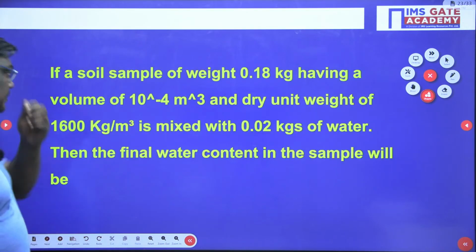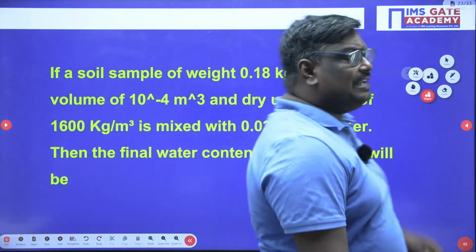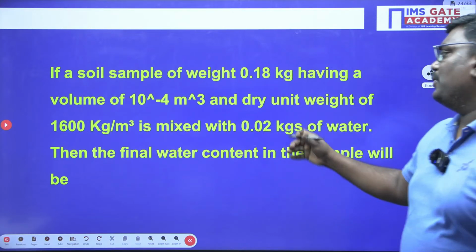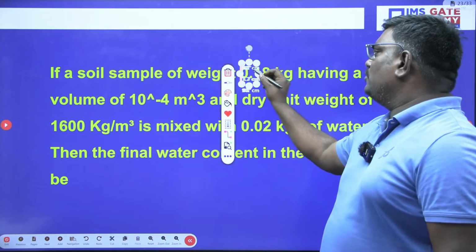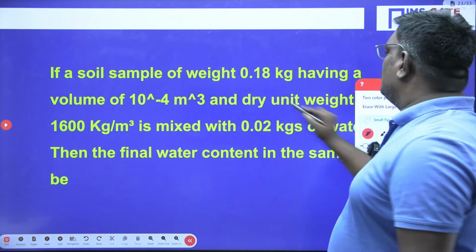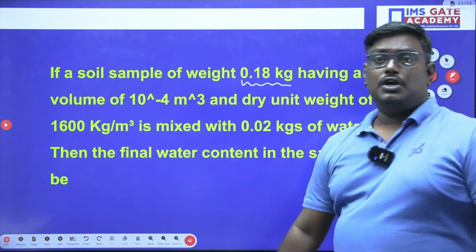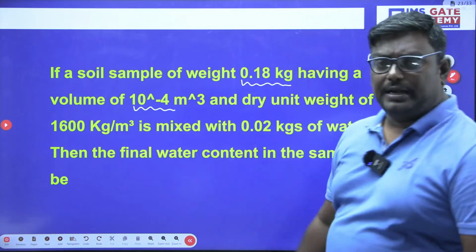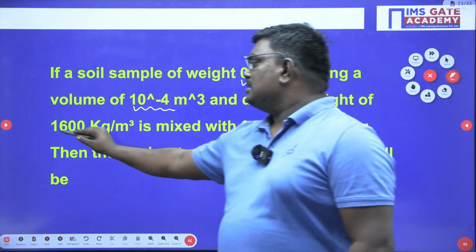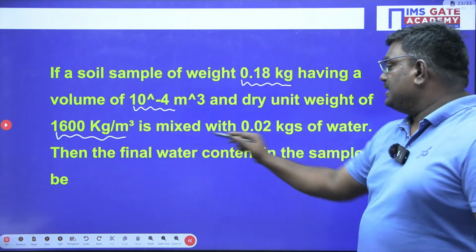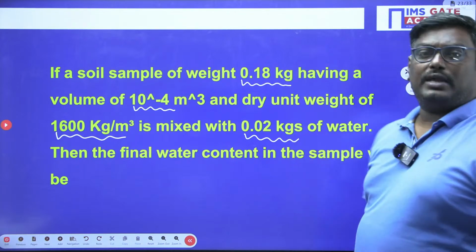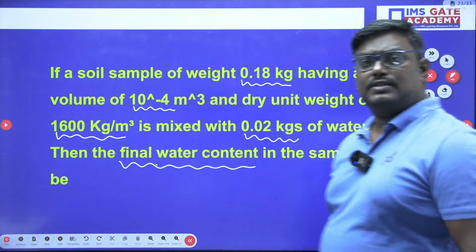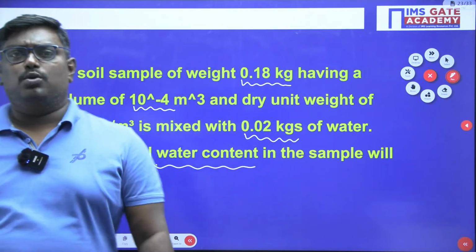Now let us see this classical problem. It is an IES question. Please read this question. A soil sample of 0.18 kg having a volume of 10 power minus 4 meter cube and a dry unit weight of 1600 kg per meter cube is mixed with 0.02 kg of water. Then what is the final water content? Very good, Arvind, very good.